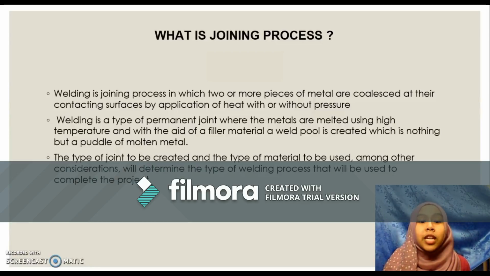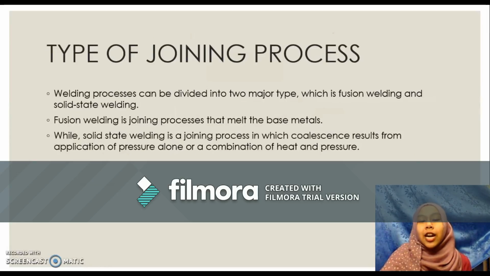The type of joining to be created and the type of material to be used will determine the type of welding process that will be used to complete the project. Alright, and the types of joining process. Welding processes can be divided into two major types, which are fusion welding and solid-state welding.